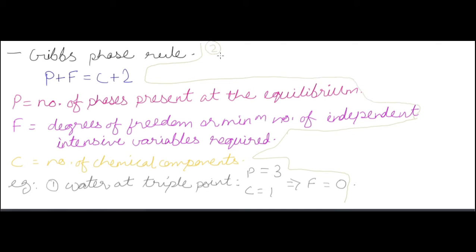Second is a mixture of oxygen and nitrogen. So once again, number of phases is just one, gas phase. Number of components is 2, oxygen and nitrogen. From the Gibbs phase rule, we get degree of freedom is equal to 3. Now liquid and vapor mixture. So here we have two phases, one liquid, one gas, and number of components is just one, water. So here we have degree of freedom is equal to 1.